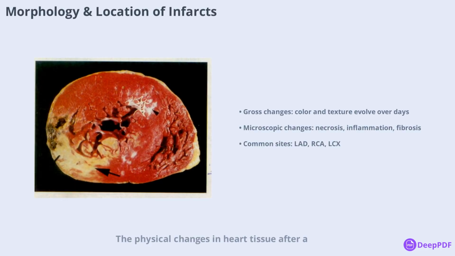The physical changes in heart tissue after a myocardial infarction can be observed both grossly and microscopically. In the first 12 hours there may be no visible changes, but by 12–24 hours the affected area appears as a red-blue hue due to trapped blood. Over the next few days the center becomes soft with hyperemic borders, and by 10–15 days, a soft yellow area surrounded by a red rim of granulation tissue develops. Eventually, after more than 15 days, the area is replaced by a thin gray-white fibrous scar.